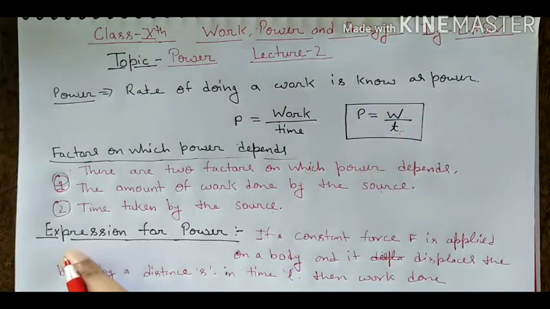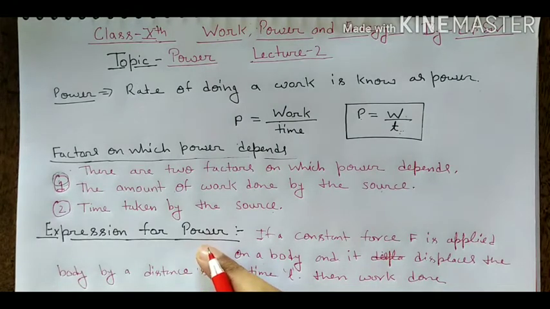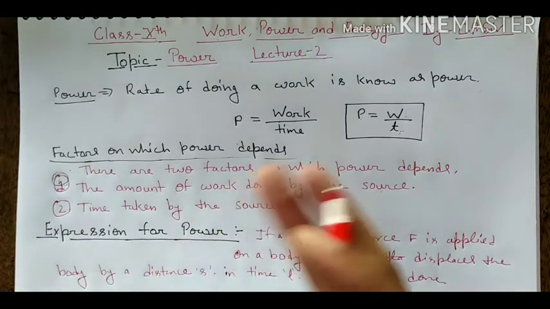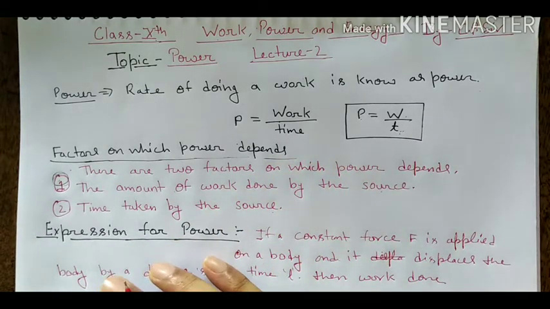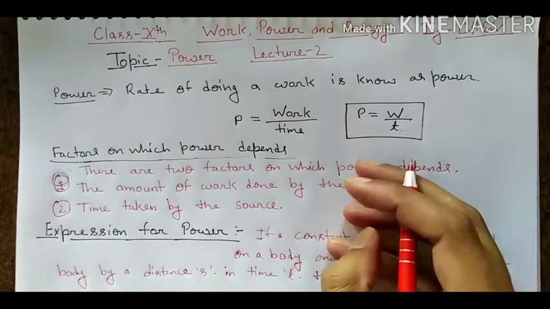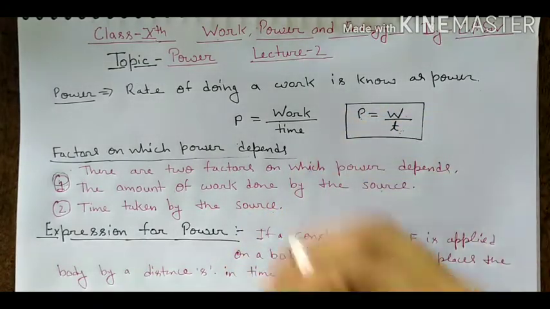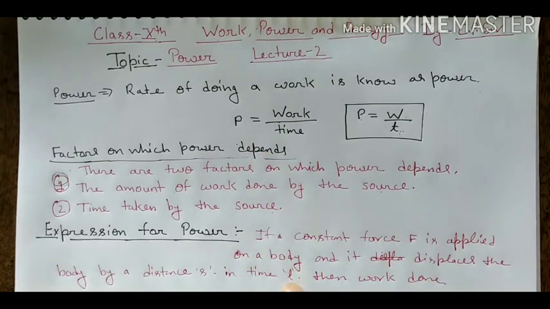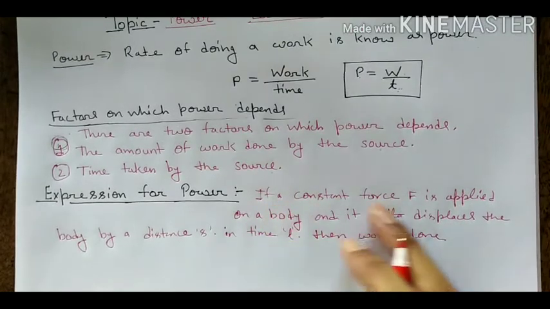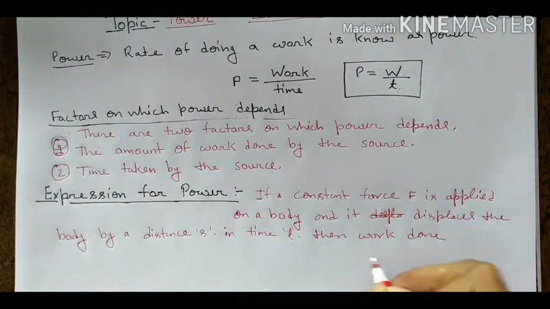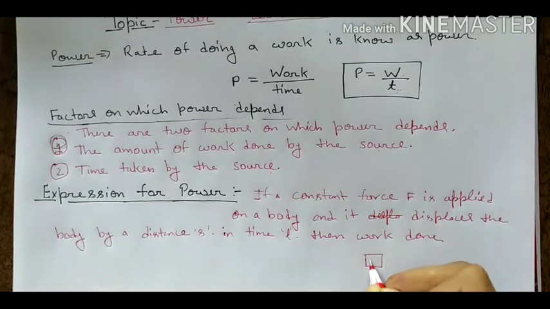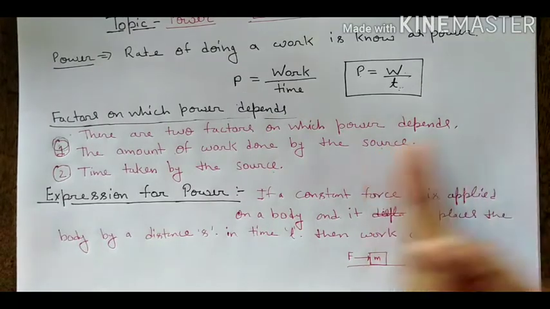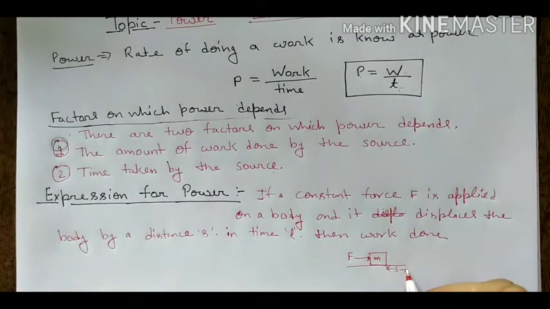Now we will get the expression for power in the form of force and velocity. There are different formulae of power in the form of force and velocity. Suppose we have a body having mass m, and a constant force F is applied on the body, and the body is shifted in the forward direction by a distance s in time t.